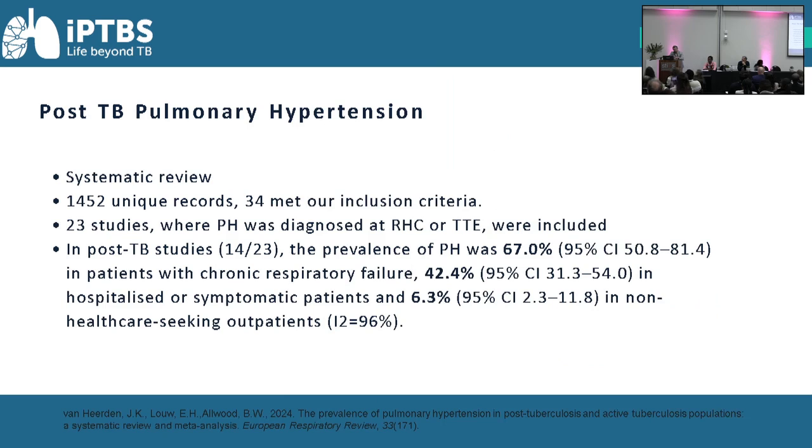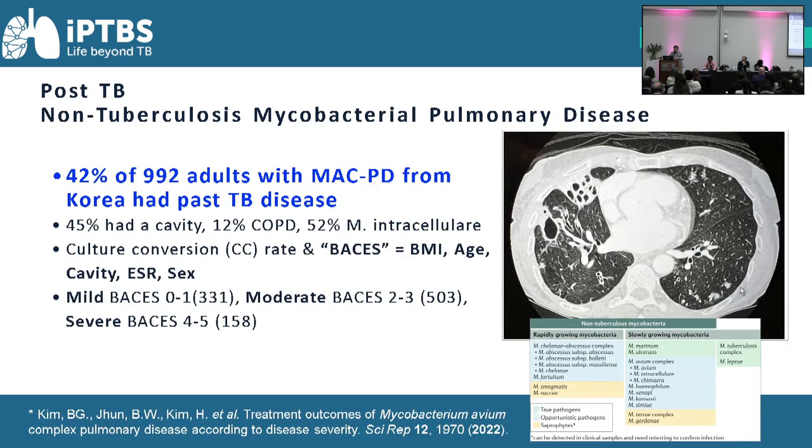Pulmonary hypertension, there's the review that Brian mentioned yesterday, led by Jennifer, talking about post-TB pulmonary hypertension, 67% in a chronic respiratory failure group, and lower in hospitalised and non-hospitalised patients. Another important characteristic is non-tuberculous mycobacterium. So this is a study from South Korea looking at those patients with confirmed pulmonary disease from NTM, Mycobacterium avium, and interestingly 42% of those nearly 1,000 adults had a history of previous tuberculosis, and I think this is what we see in clinical practice often.